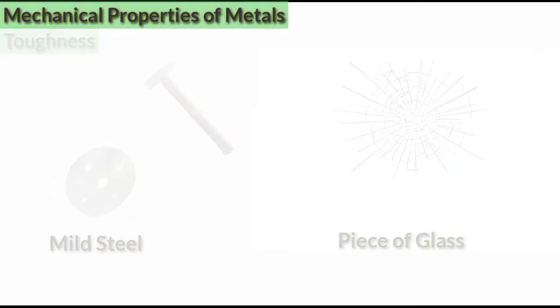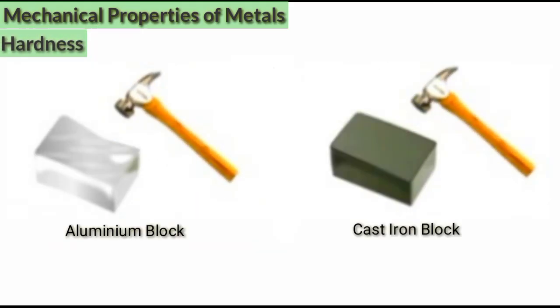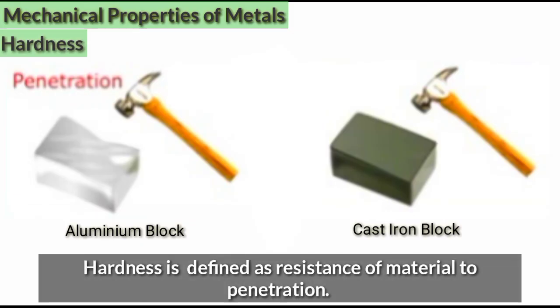Hardness. To understand hardness, let's take an aluminium block and a cast iron block. Now when we apply some amount of pressure or impact on both, we see that there is a penetration mark on the aluminium block but not on the cast iron block. This is because the cast iron block is harder than the aluminium block. So hardness is defined as the resistance of a material to penetration.